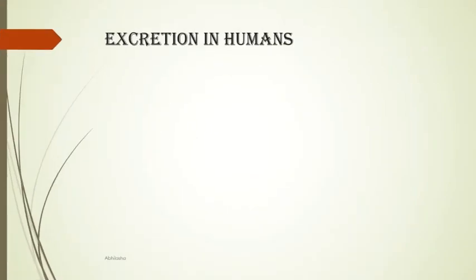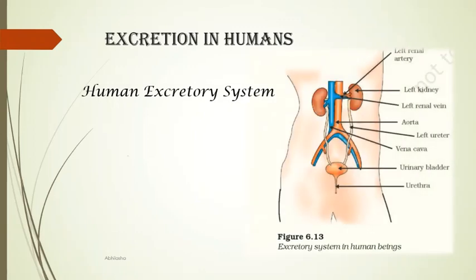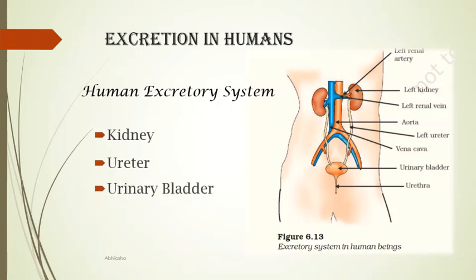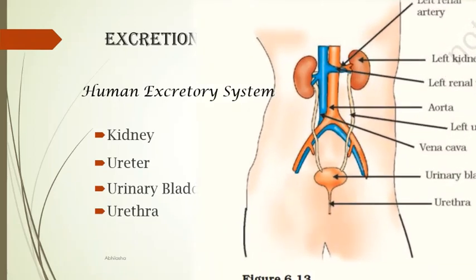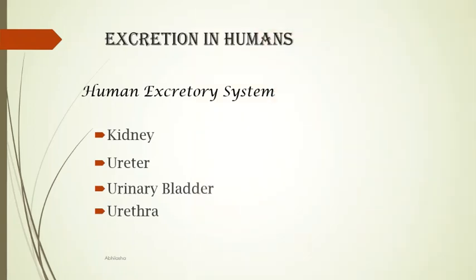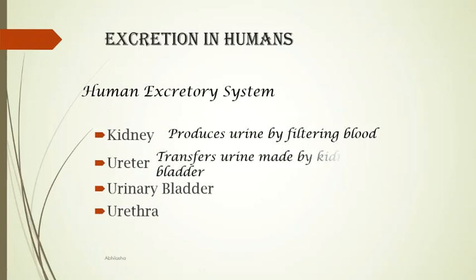Excretion in humans is performed through the excretory system, which is made of a pair of kidneys, a pair of ureters, a urinary bladder, and a urethra. Kidneys are in the abdomen, one on either side. A ureter comes out of each kidney. The ureter ends in a common urinary bladder. From the bladder comes out the urethra. Now, the kidneys filter our blood and produce urine. The ureter transfers urine made by the kidney to the urinary bladder.